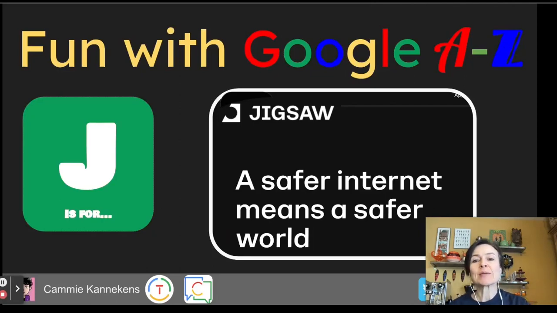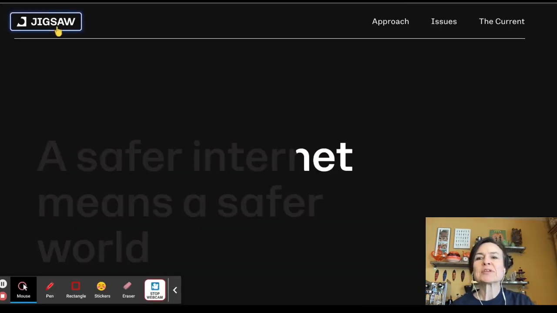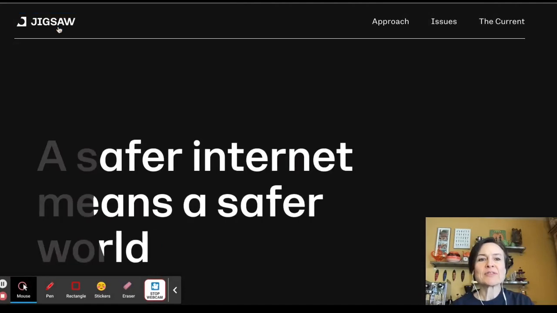This time we are talking about J is for Jigsaw, which is quite a serious topic this time. And Jigsaw is jigsaw.google.com, and their goal is a safer internet, which leads to a safer world. So this is Jigsaw. You can see their tagline right there.